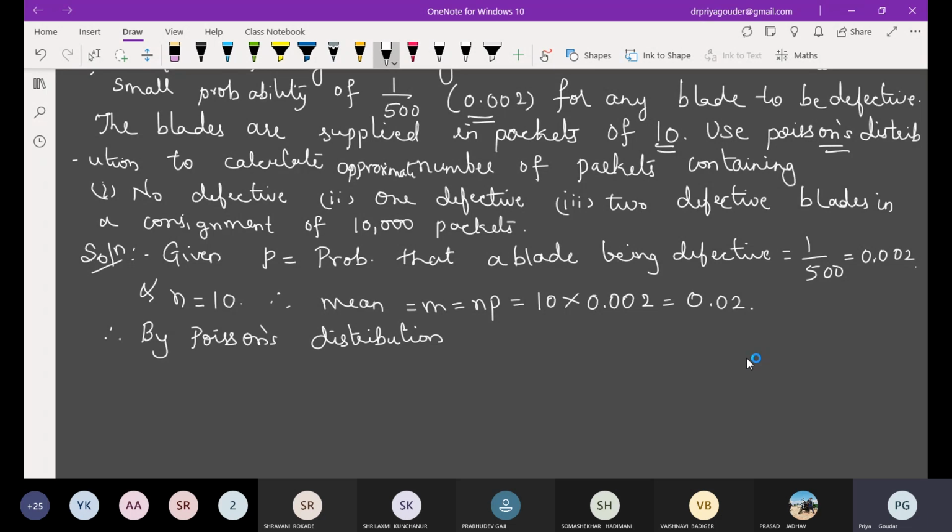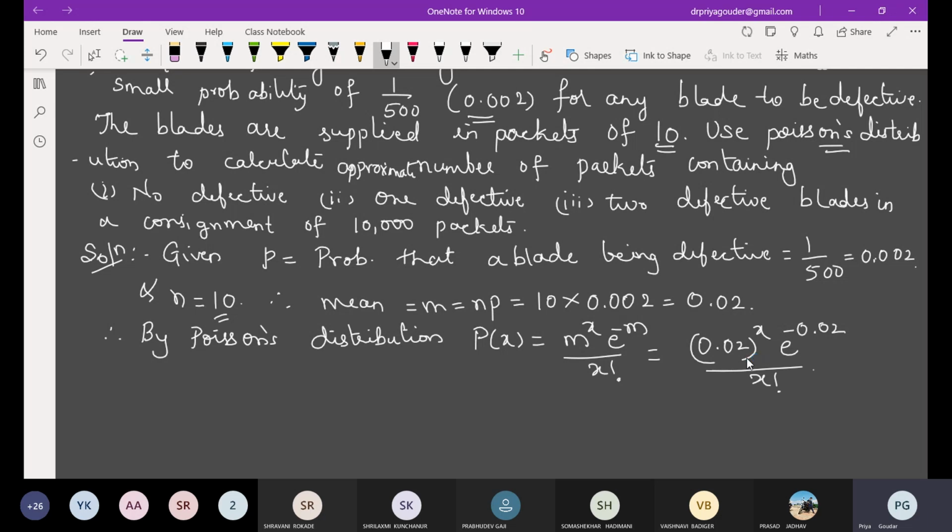See, one more thing here, n is actually 10, which is less than 30. But they have given it as Poisson's, means we have to make use of Poisson's. And actually Poisson's calculation is simpler compared to binomial, isn't it? Because in binomial we have to do a lot of calculations. So what is the Poisson's distribution? m raised to x, e raised to minus m divided by x factorial. Substitute for m: 0.02 raised to x, e raised to minus 0.02 divided by x factorial.